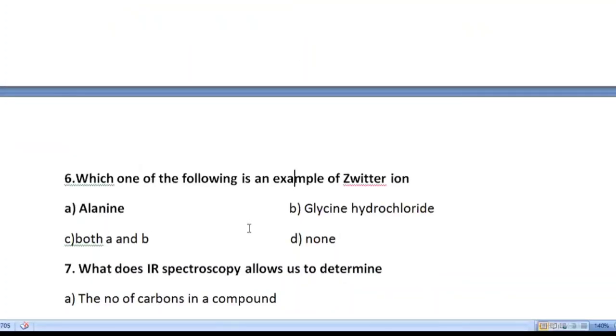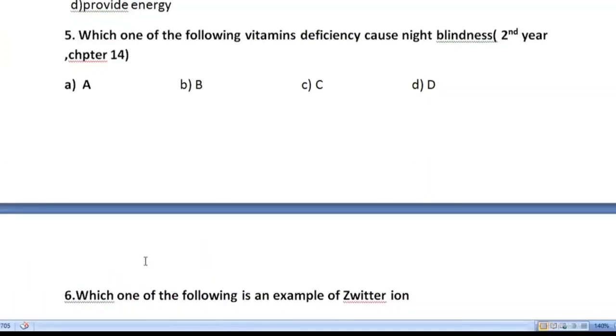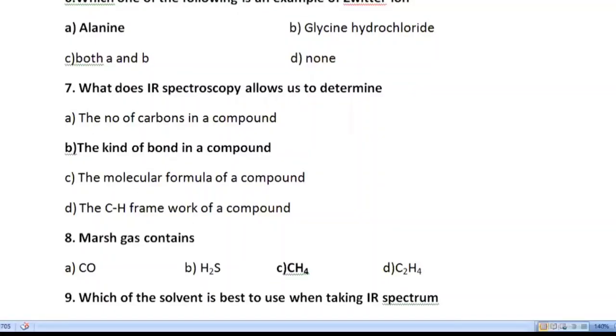Our fifth MCQ is: which one of the following vitamin deficiency causes night blindness? Vitamin A deficiency causes night blindness, so option A is correct. Sixth MCQ is: which one of the following is an example of Zwitter ion?